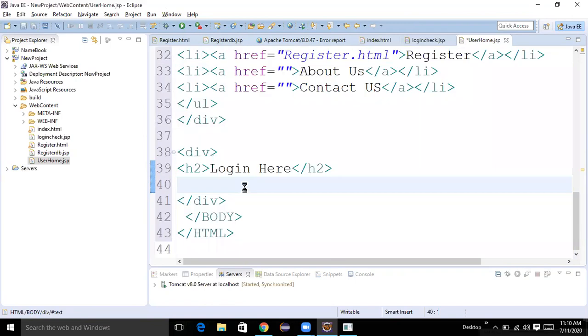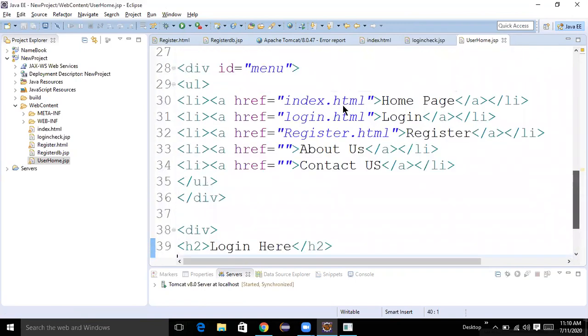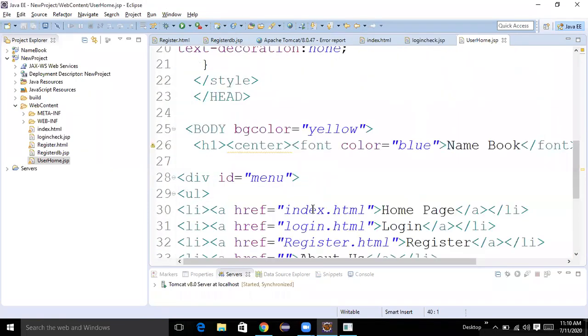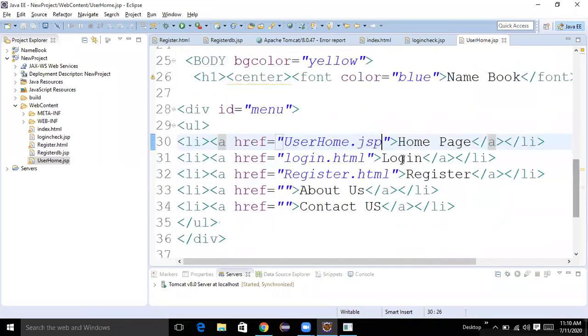Instead of this one, I need some links. Home page means user home page, userhome.jsp. After that, view profile.